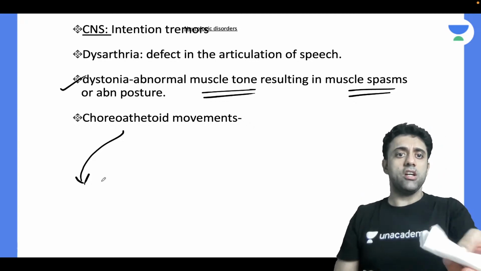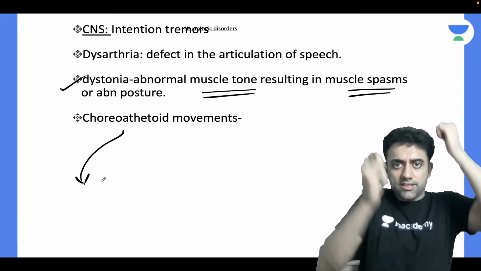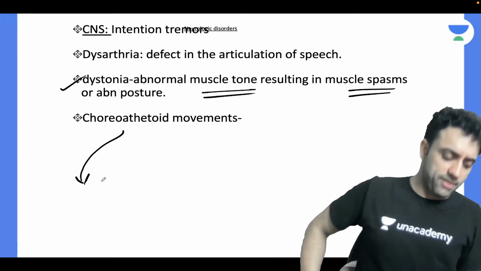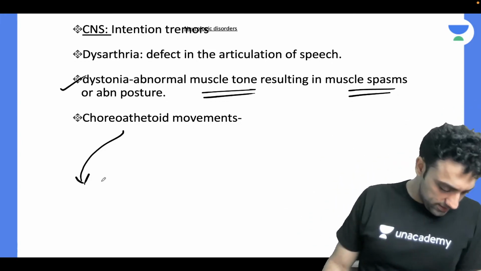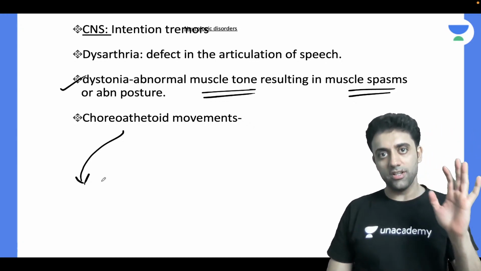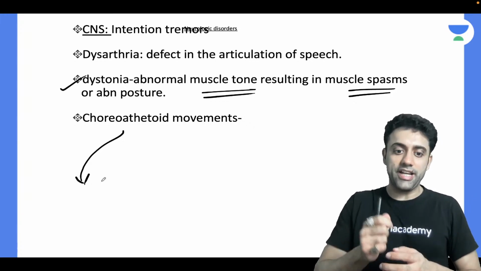If you can tell me choreoathetoid movements, where else do you see these clumsy, unpurposeful or semi-purposeful movements? Yes, exactly. Gunjan says, I think I also have it in front of seniors. That's very true, bro. Every one of us has that in front of our seniors, like an intention tremor.